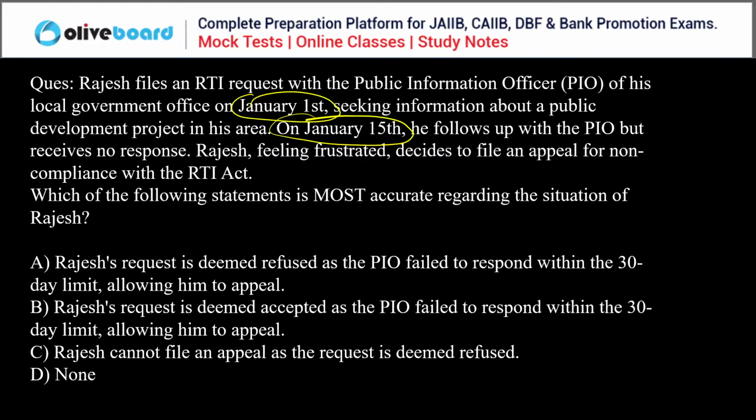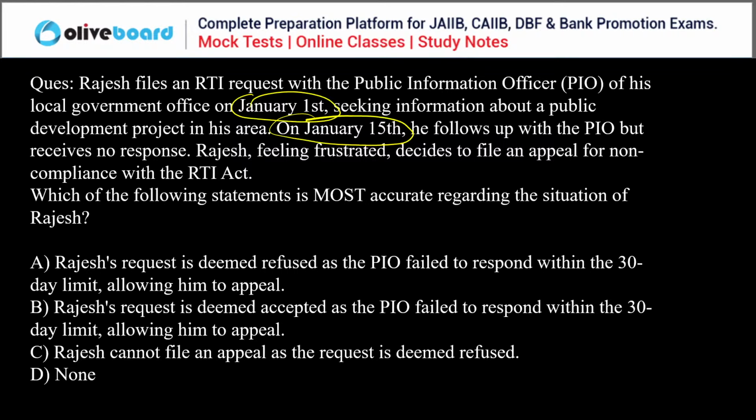See, when the public information officer fails to respond to you within the 30 days limit, see, on January 1 and 15, they fail to respond to you within the 30 days limit. It means that first of all, your request is refused.